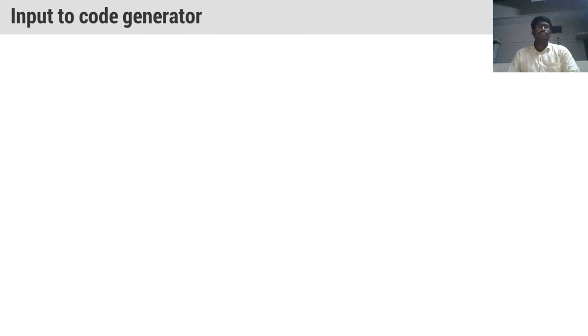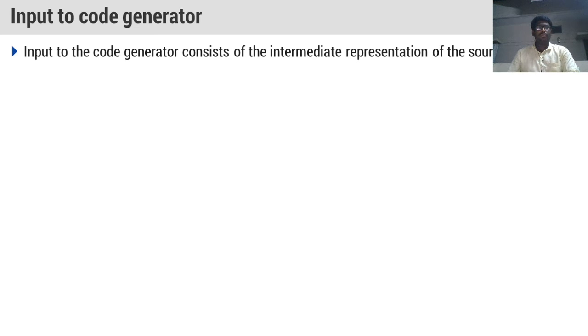So, the first one is the input to the code generator. We all know that code generator is the last phase, and its input we get from the intermediate representation of the source program. So, what is the input to the code generator?